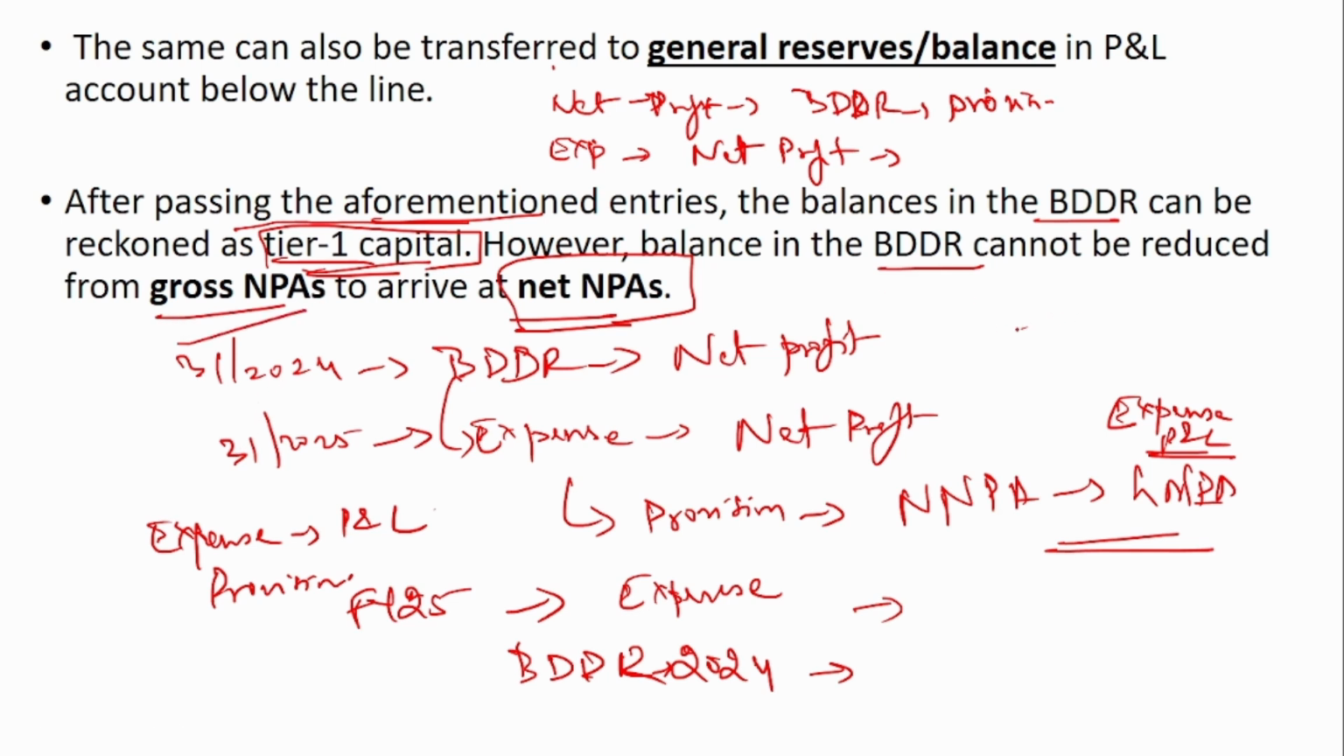The main thing is that no provisioning from net profit. Provisioning should be considered as an expense. This is the main point to be remembered.